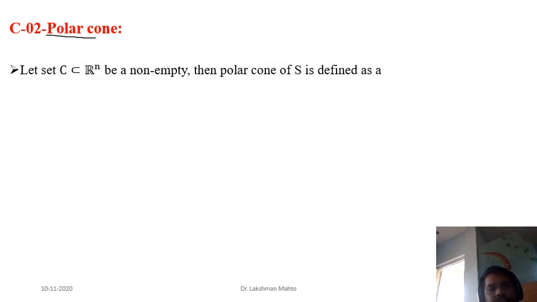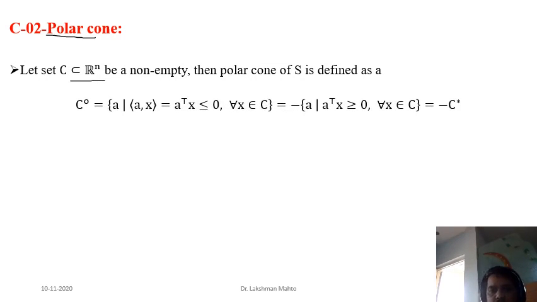So here we are again taking any kind of set C in the Euclidean space Rn, then how can we define the polar cone? The polar cone is the collection of all directions in such a way that the given set is in the negative half space.